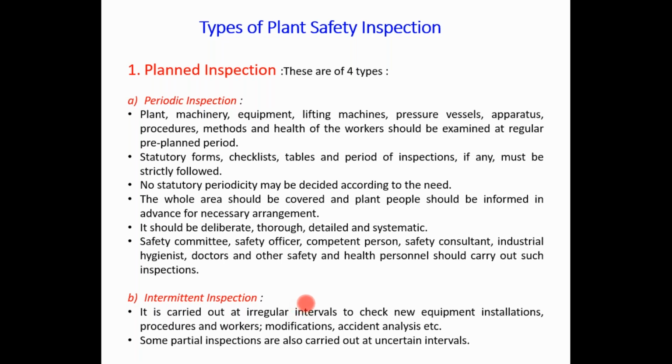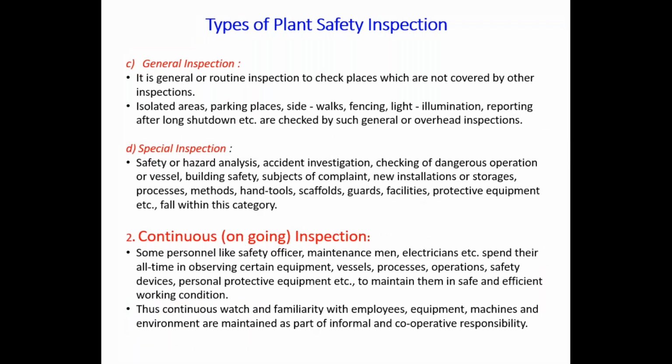We can understand it as general or routine inspection for all places. Sometimes we may inspect isolated areas, parking places, sidewalks, fencing, light illumination, or reporting after a long shutdown like COVID-19. Then different points, departments or areas should be checked by a general person, and there is no need of an expert for this general inspection.